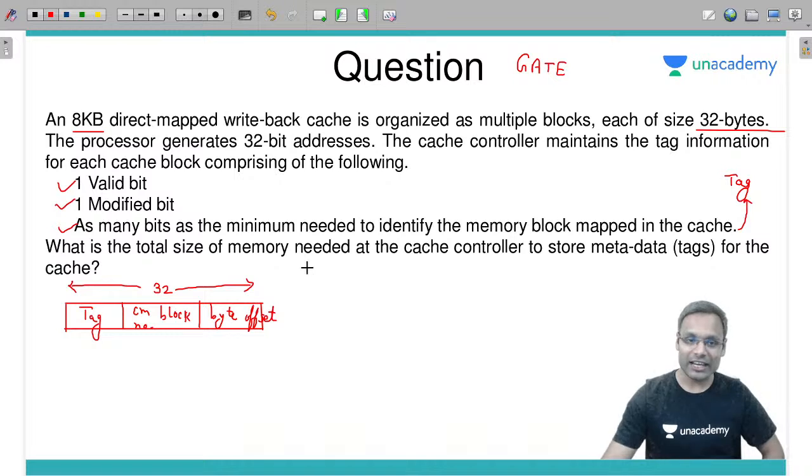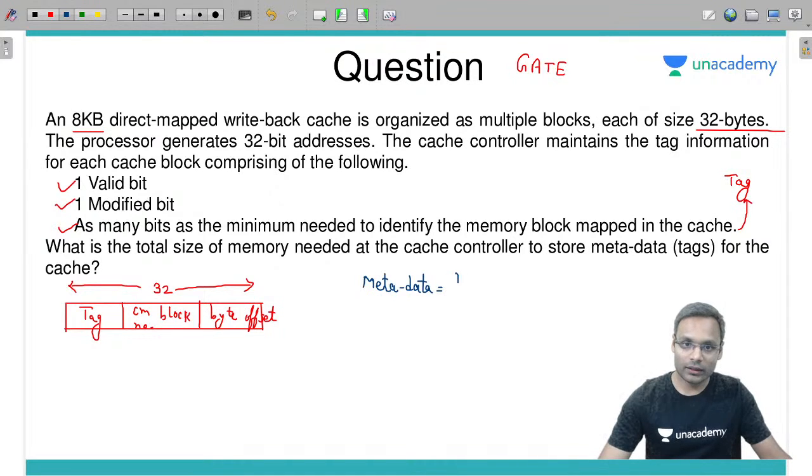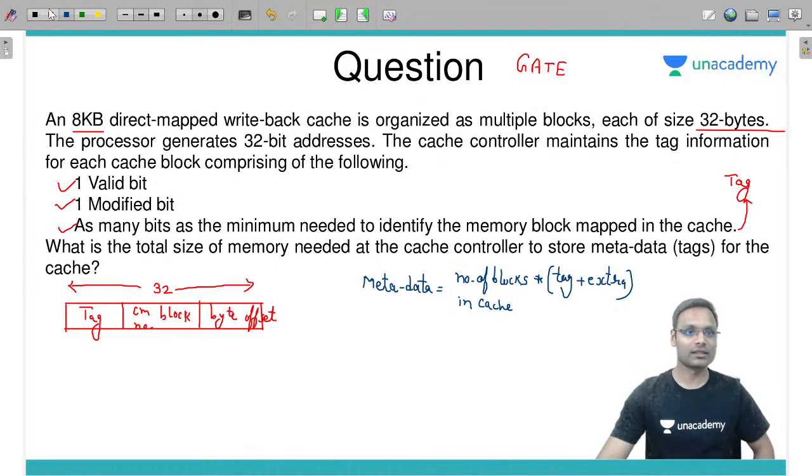What is the total size of memory needed at the cache controller to store metadata? We know the formula of metadata, right? Metadata का size कितना होता है? Number of blocks in cache into tag bits plus extra bits. That is the formula for metadata. Tag bits I don't know, number of blocks I don't know, extra bits given 2 bits. Let's calculate the tag and number of blocks in cache.